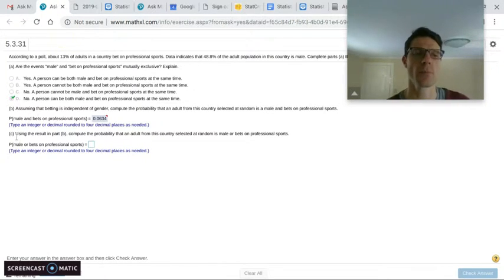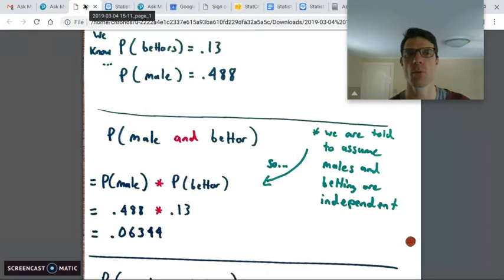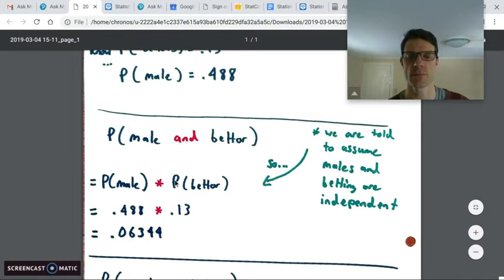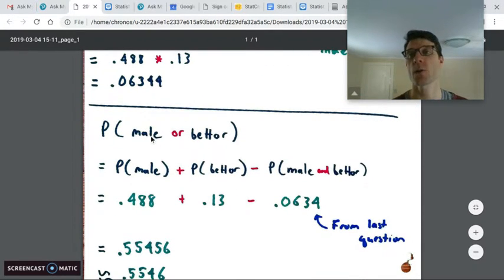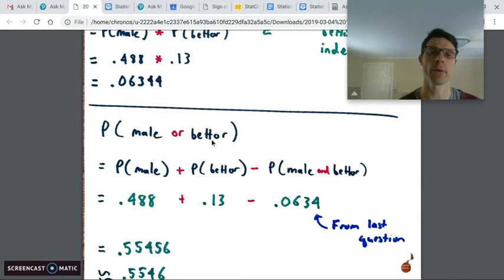Now, part C asks us to compute the probability that an adult from the country selected at random is male or bets on professional sports. So that "or" ends up becoming really important. It's very different from the "and" here. This is the probability that you pick a person and they're both male and a bettor. This is the probability that you pick somebody and they're either a male or a bettor or both. So there's going to be a higher probability here.